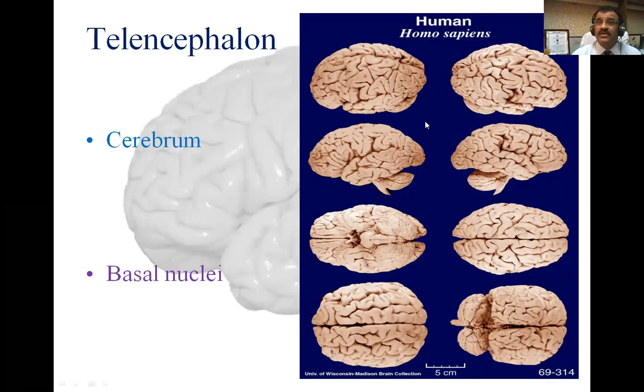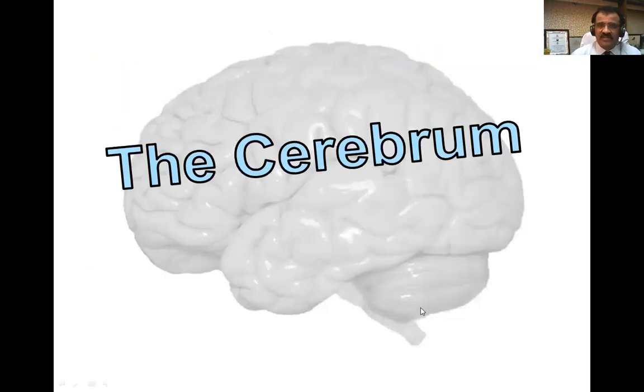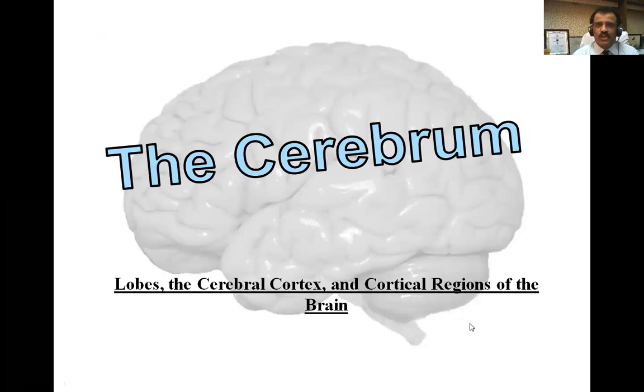You can see a human brain, that is brain of Homo sapiens, in different images. Well, the cerebrum can be studied by dividing into two hemispheres, right and left hemisphere, by median longitudinal fissure. Each hemisphere will have four lobes, that is frontal, parietal, temporal, occipital, and cerebral cortex, which has got sulci and gyri at different areas, and there is a white matter. Plus, there are cortical regions on the brain.